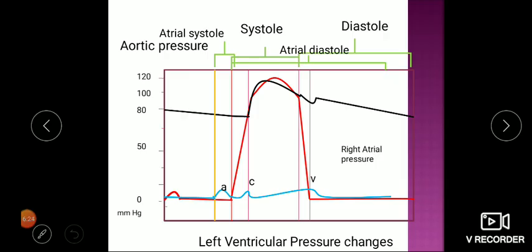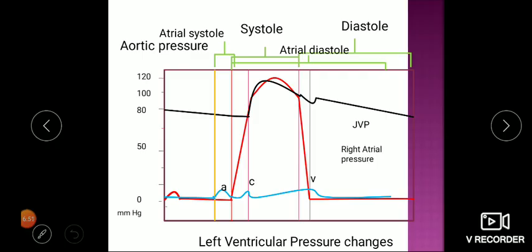And the C and V wave is due to continuous accumulation of blood in the atrium. So these three waves are there of atrial pressure. It is also called JVP, because through the jugular vein we can have this tracing. The jugular vein is in direct communication with the right atrium, so indirectly jugular venous pressure is an indicator of right atrial pressure. So it is called a JVP, jugular venous pressure tracing.